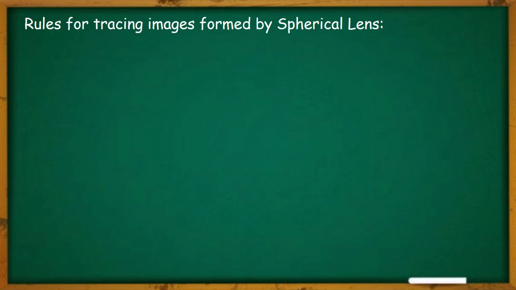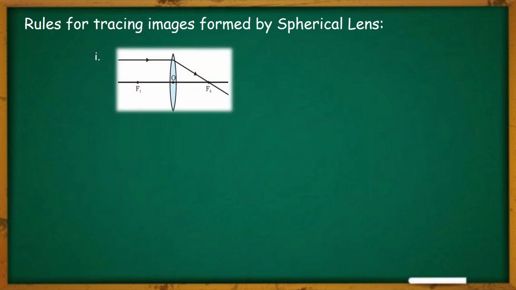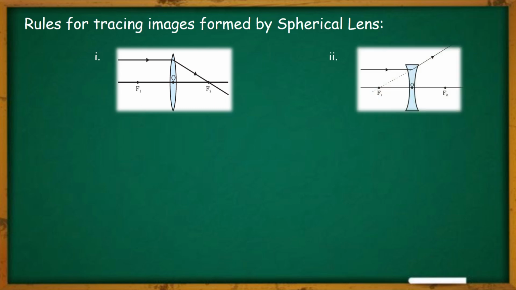Now let us know the rules for tracing images formed by the spherical lenses. The first rule: in case of a convex lens, as you can see, the ray which is passing parallel to the principal axis after refraction passes through the principal focus. Similarly, in case of a concave lens, the ray which is moving parallel to the principal axis after refraction appears to pass through the principal focus.